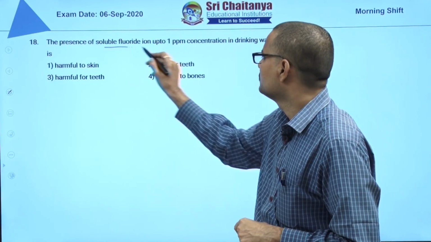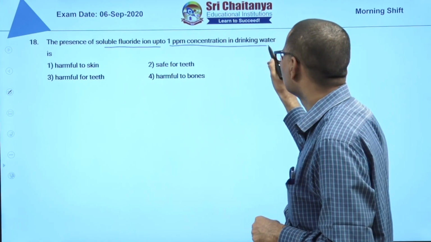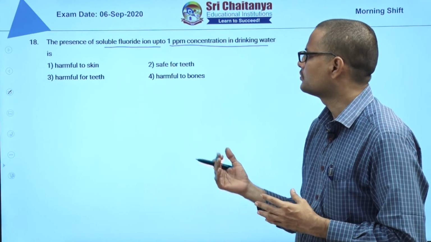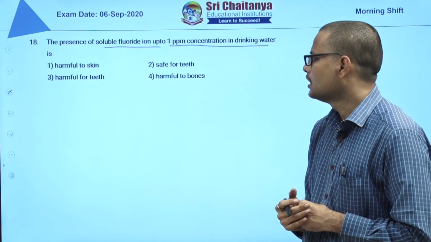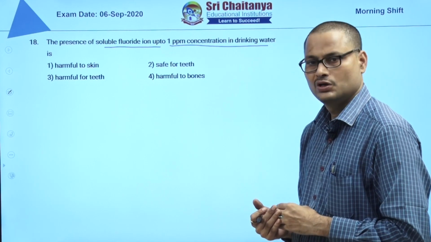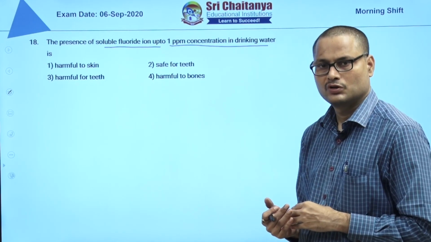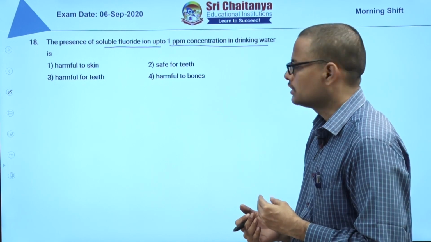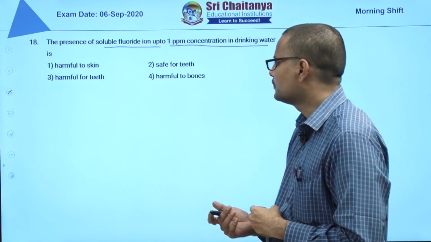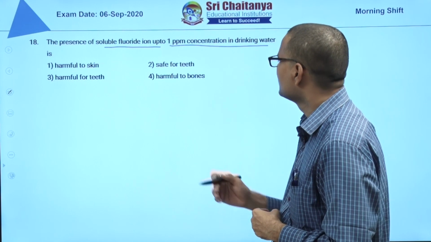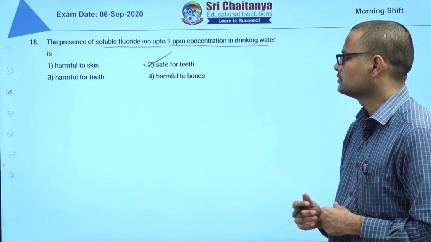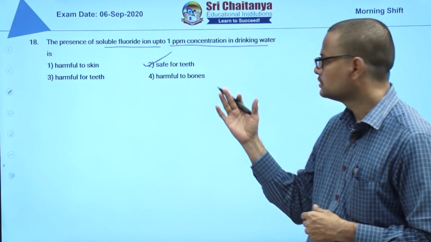Now, the presence of soluble fluoride ion up to 1 ppm concentration in drinking water. This is environmental chemistry, water pollution, a memory based thing. More than 3 ppm is harmful to bones. If 2 ppm is there, fluorine, yellow lining will form on the teeth. So that is harmful for teeth, 2 ppm. 1 ppm is safe for teeth. So the 18th question answer is 2.